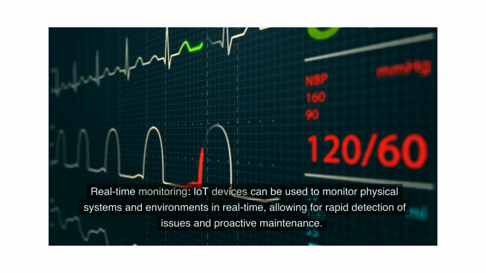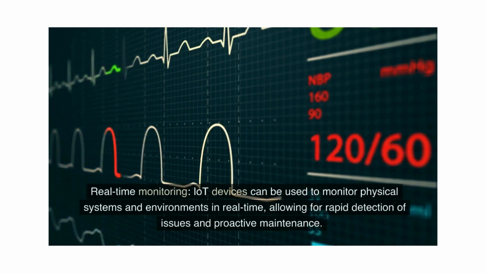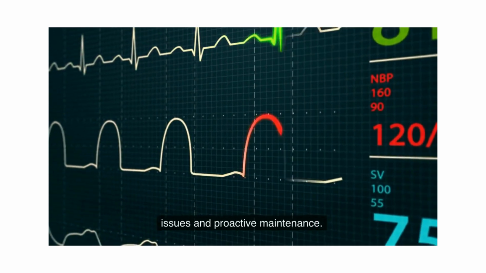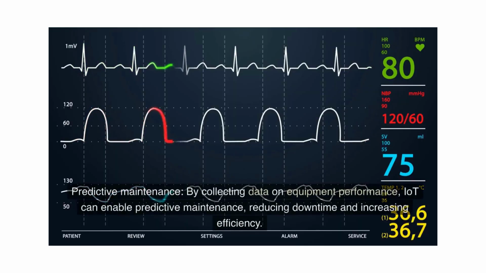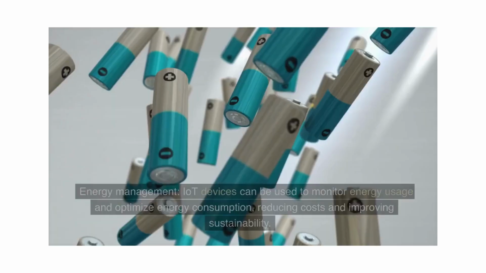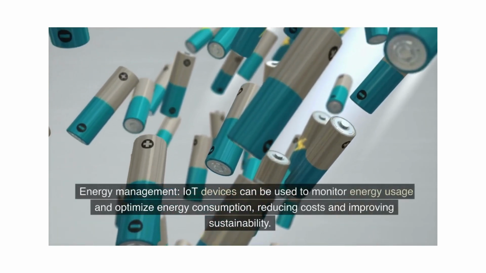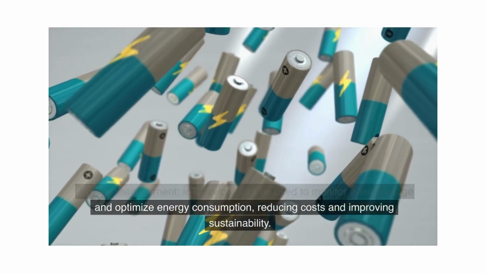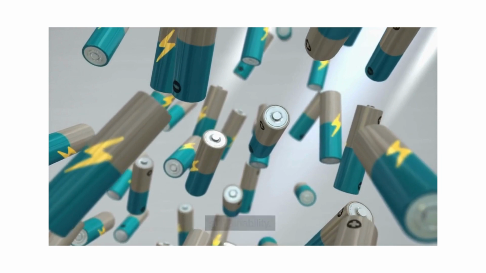monitoring. IoT devices can be used to monitor physical systems and environments in real time, allowing for rapid detection of issues and proactive maintenance. Predictive maintenance. By collecting data on equipment performance, IoT can enable predictive maintenance, reducing downtime and increasing efficiency. Energy management. IoT devices can be used to monitor energy usage and optimize energy consumption, reducing costs and improving sustainability.